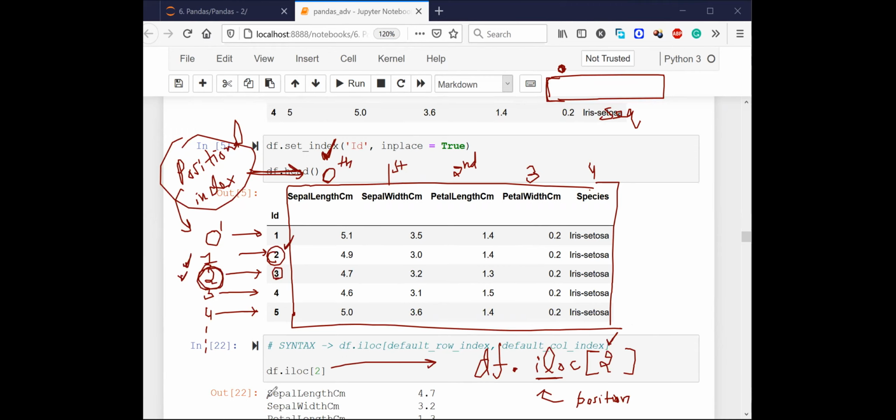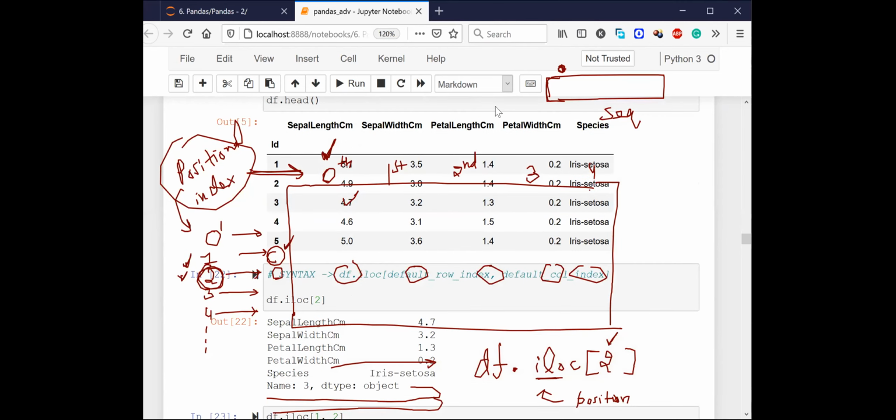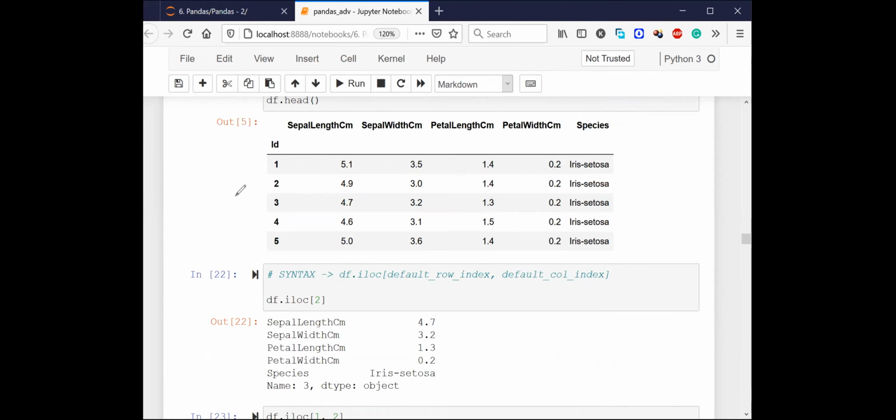Now, do you see sepal length centimeter? It is 4.7. Sepal width centimeter is 3.2. For this row, you have all this data: 1.3, 0.2, and iris setosa. Let me scroll a little down. We are getting this is 0th, this is first, second, third, and fourth. iloc 2.